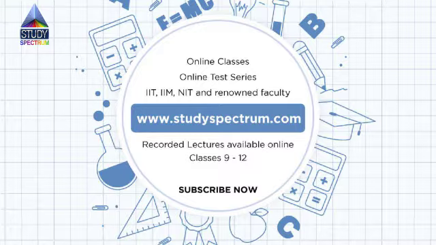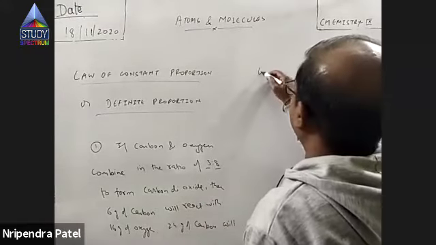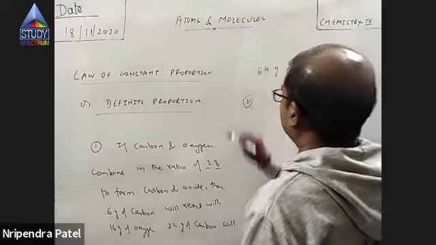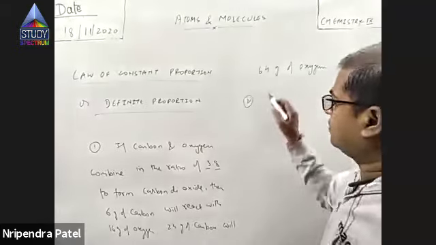24 grams of carbon will combine with 64 grams of oxygen. 64 grams of oxygen, right? Okay. The second conclusion, which I want you to remember, is for the same statement.